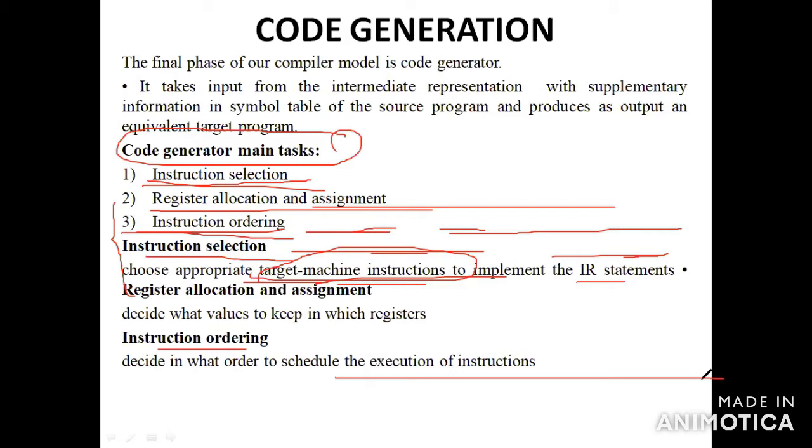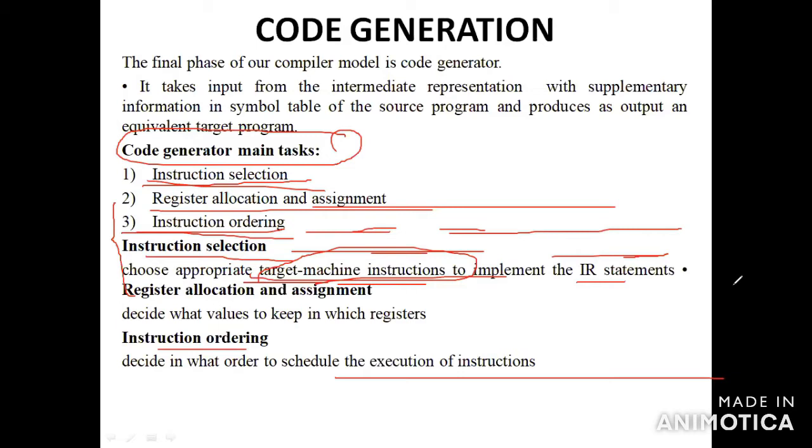Code generation is the final phase of the compiler. The code generator takes the intermediate representation, with the supplementary information from the symbol table of the source program, and produces the output as the equivalent target program.